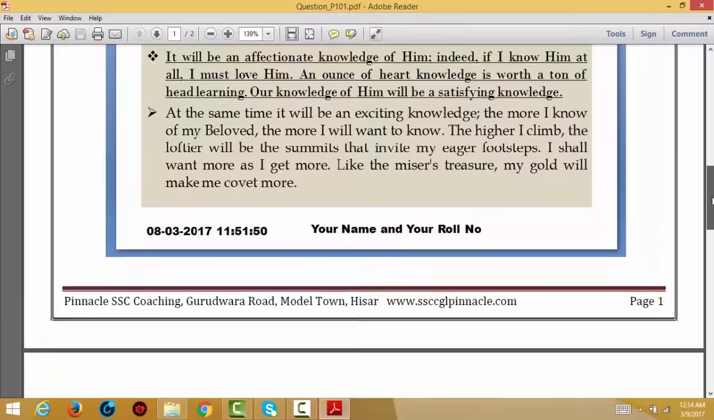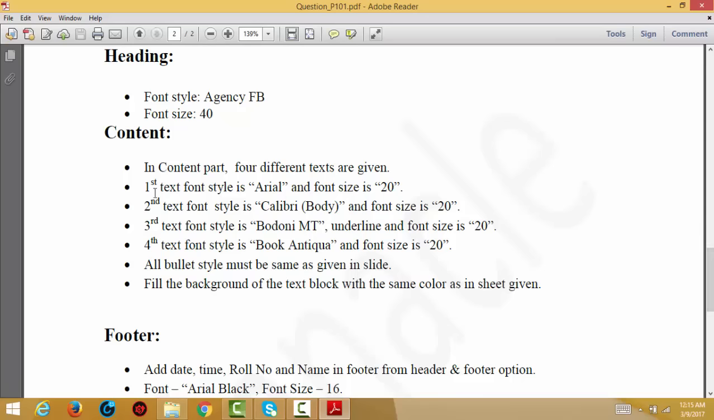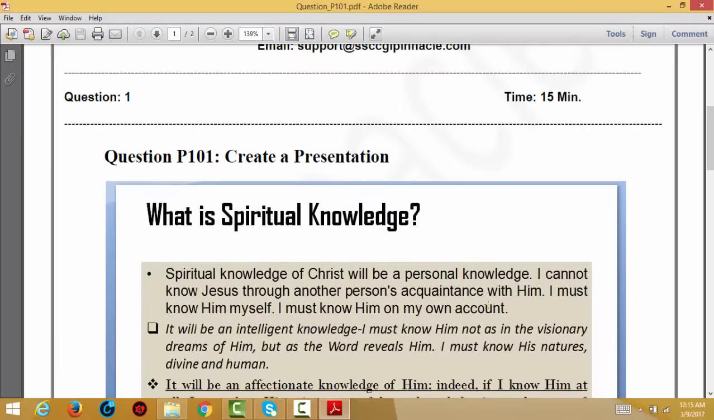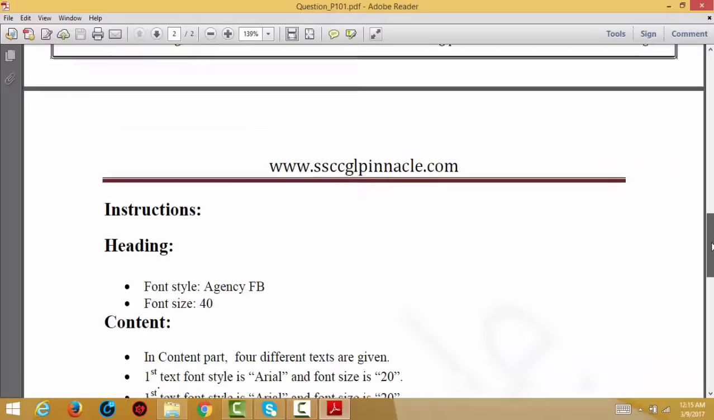So your layout would be like this, and these are the contents. In the contents, the first text font style is Arial and font size is 20. Second is different, so you will find different font styles here. Bullet points: here you will find different kinds of bullet point types. And then